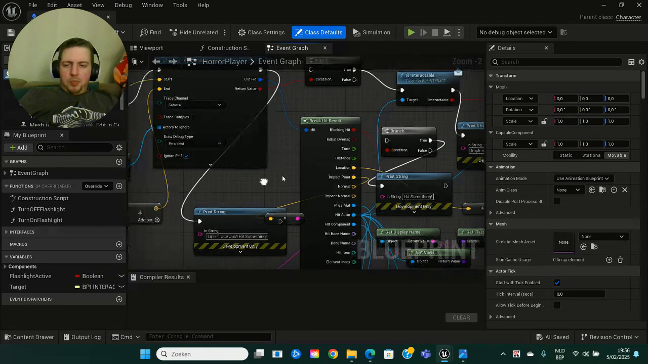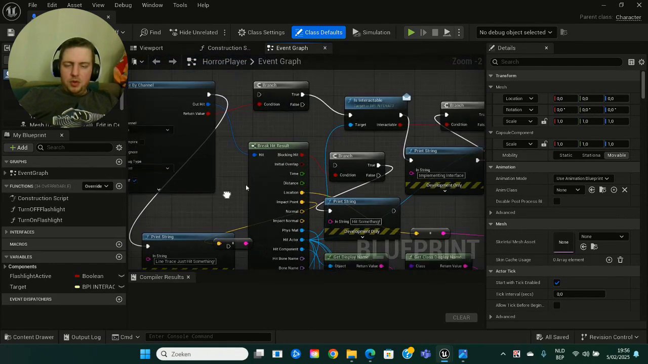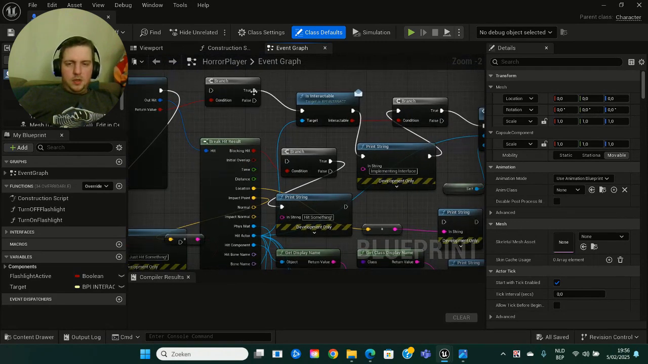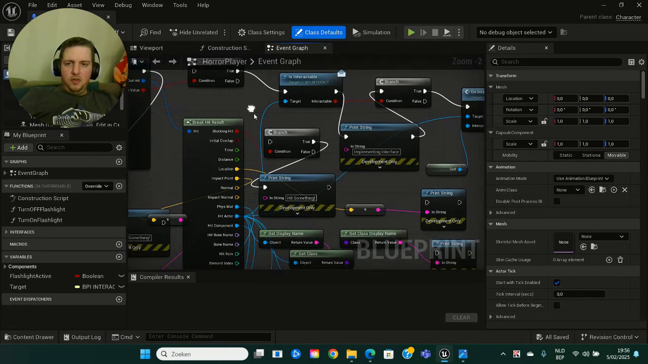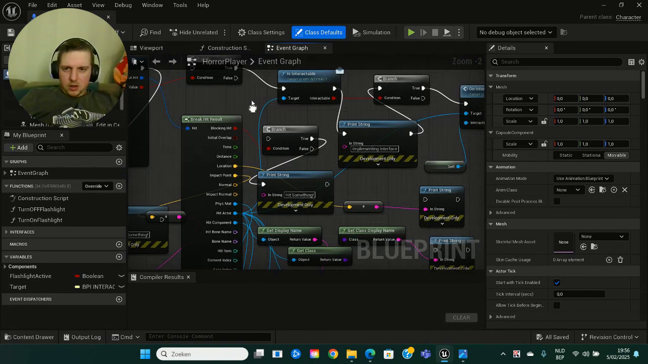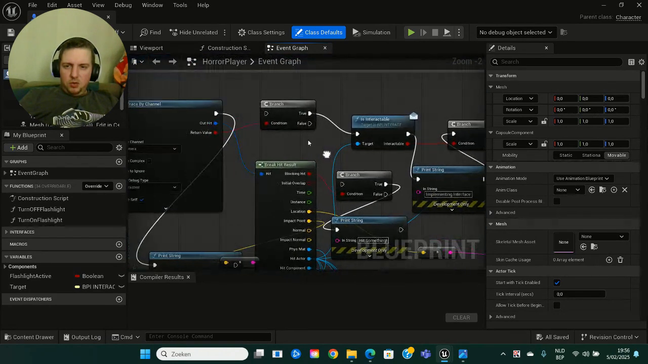Then I put a print string over here just to see if the line tracing worked. So the line trace just hit something. I put in there, then I put a branch over here. It's a logical function to check if a condition is met. If true, we can interact with it. If false is not used, then we also need a break hit result once we do the line trace.